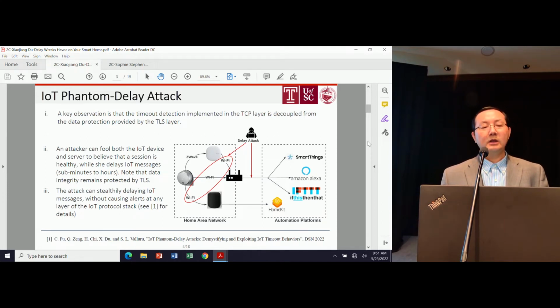In the Phantom Delay Attack, what we found is that the timeout detection implemented in the current IoT TCP layers is decoupled from the data protection provided by the TLS layer.